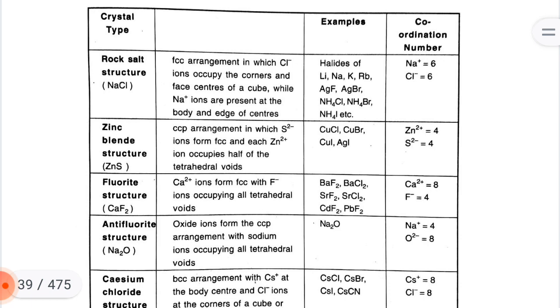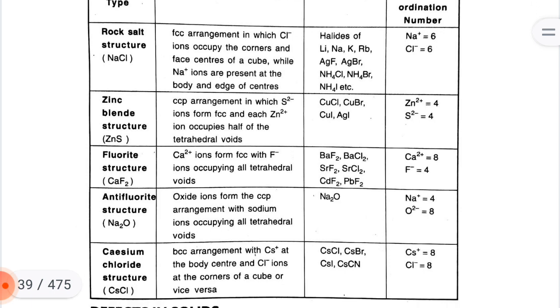Zinc blende structure, zinc sulfide: CCP, cubic close packed arrangement in which S2 minus anions form FCC and each zinc 2 plus cation occupies half of the tetrahedral voids. Example is copper chloride, copper bromide, copper iodide, silver iodide. Coordination number is Zn2 plus cation equal to 4, S2 minus anion equal to 4.